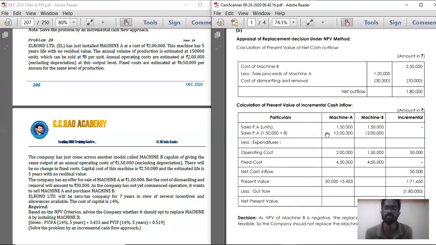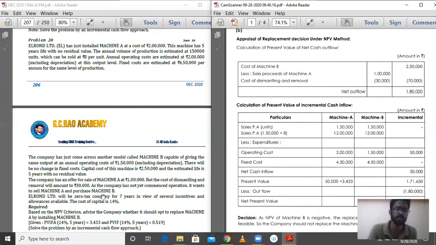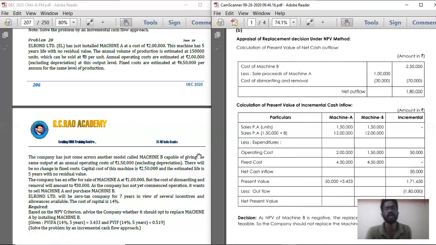Below the 3 columnar table, first column particulars, second column amount, third column also amount. What is the net cash outflow they are asking? You are purchasing the machine by selling the old machine. So whether you should install machine B or not, using the incremental cash approach, we should calculate the net cash outflow. Then into PV factor, you will get the present value of net cash outflow. Here you are going to spend in year 0, that is the beginning of the year itself, so whatever the amount is, multiplied by 1, is the present value of cash outflow.